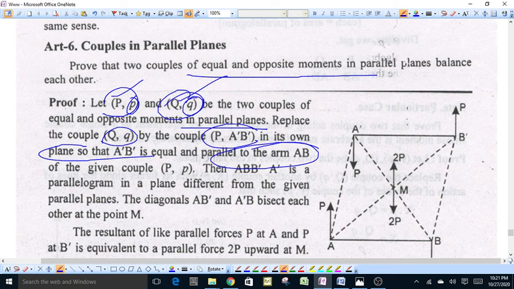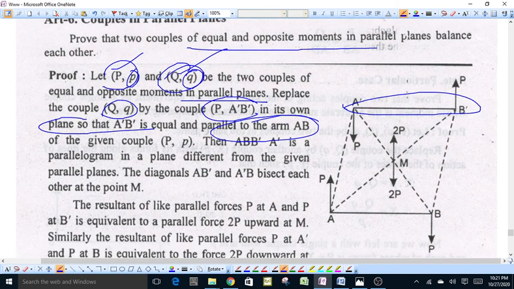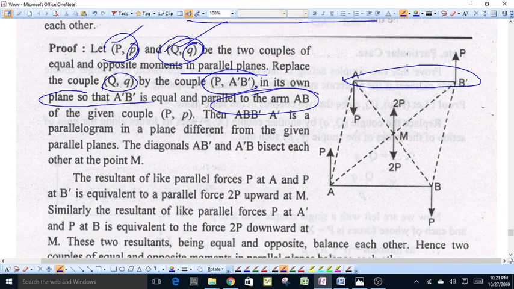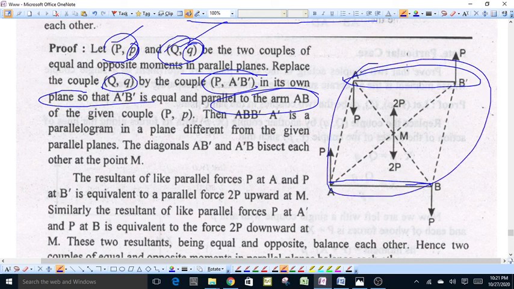We replace this couple Q by the couple P A'B', and this A'B' is equal and parallel to AB. Now, ABB'A' will be a parallelogram because AB and A'B' are equal and parallel. Therefore, this ABB'A' is a parallelogram in a plane different from the given parallel planes. Diagonals AB' and A'B bisect each other at point M.